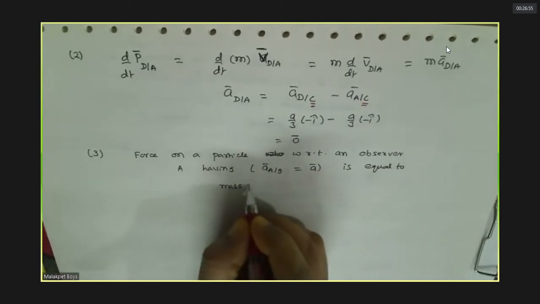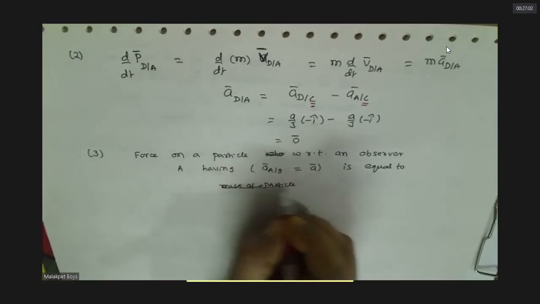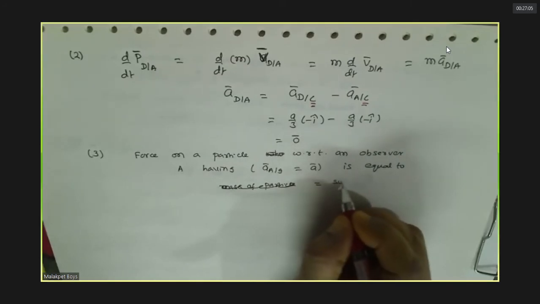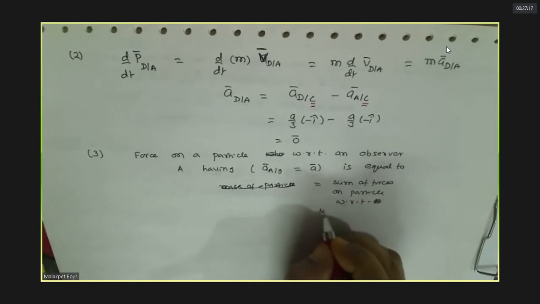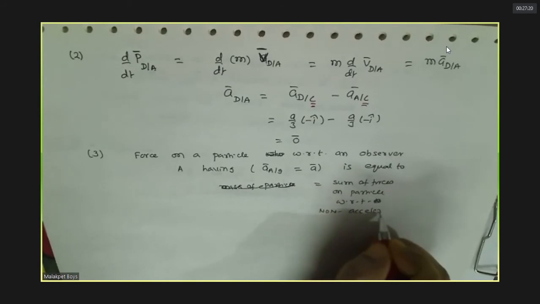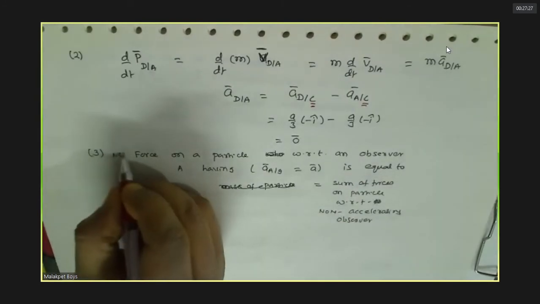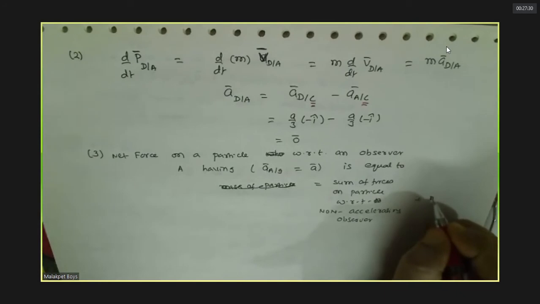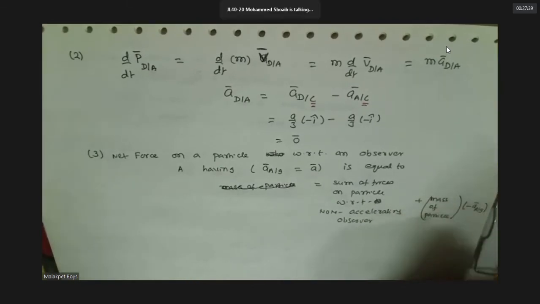Mass of particle, remember this, is equal to sum of forces on particle with respect to a non-accelerating observer, means an observer who is not accelerating, plus mass of particle into minus of acceleration of A.